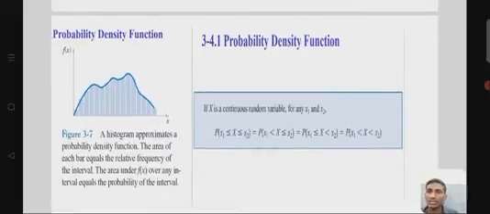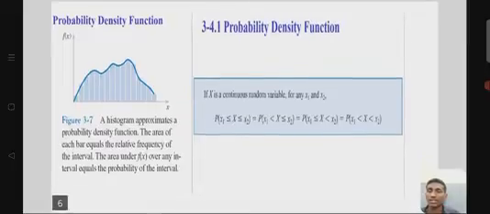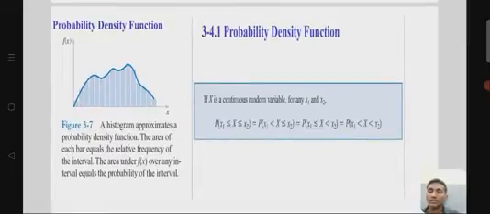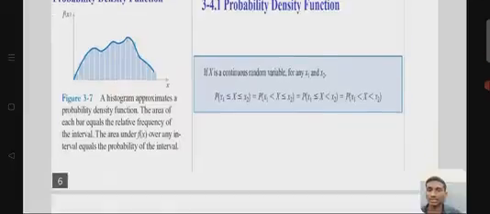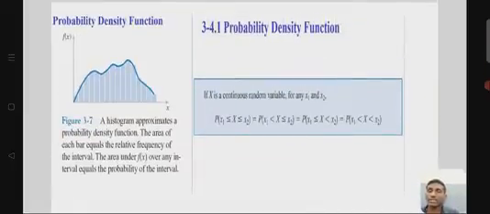The right side shows that if X is a continuous random variable, for x1 and x2, P of x1 less than or equal to X less than or equal to x2 equals P of x1 less than X less than or equal to x2, or P of x1 less than or equal to X less than x2, or P of x1 less than X less than x2. So the PDF is defined in these four formulas.